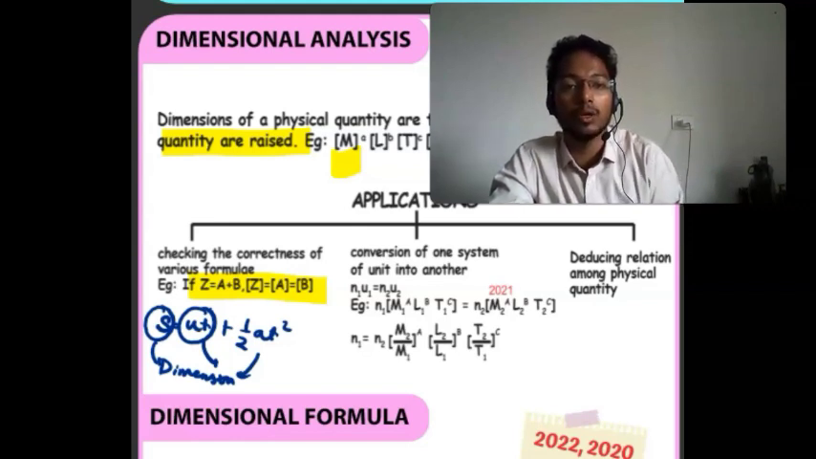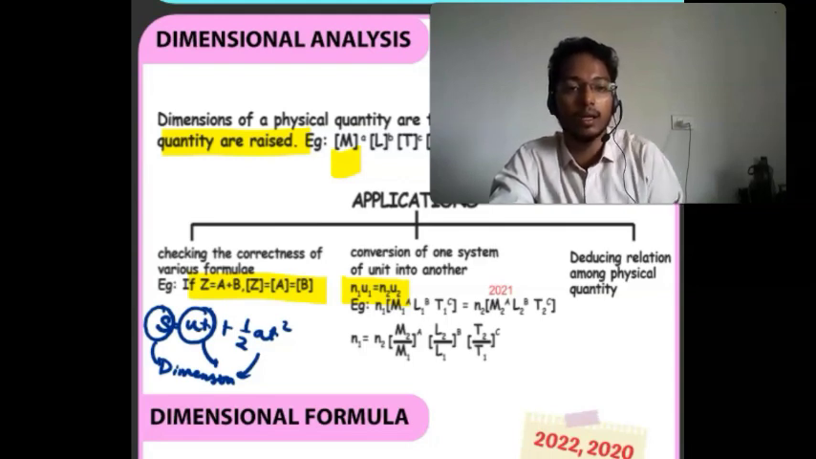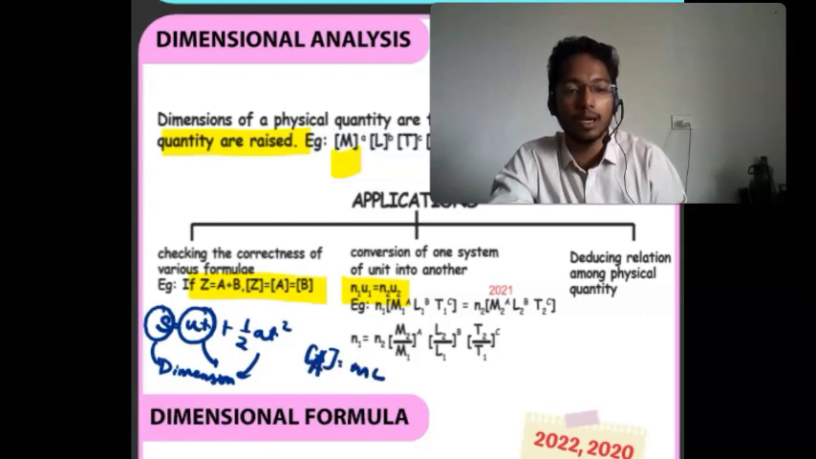If you need to convert one unit to another, what is the formula? That is n1 u1 is equals to n2 u2. Let's say I'm giving you an example. Let's say any quantity a is depending upon mass, length square, time. If it is in SI unit and I need to convert it into CGS unit, so what I will do, here n1 is what, 1.